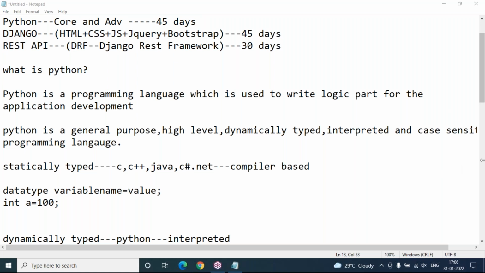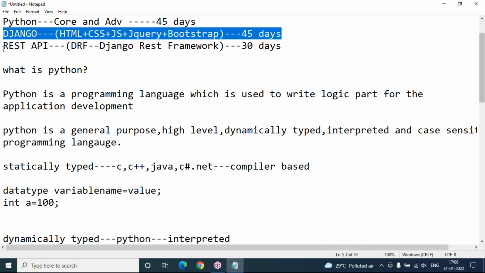Is REST API a framework? Yes, Django REST framework. With Django we have to develop this API. It is also a framework. You have to install this, and along with Django it will work. We can do live projects in Django by using the REST API framework.